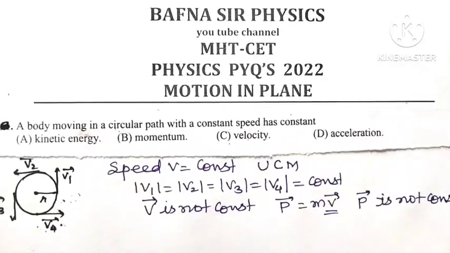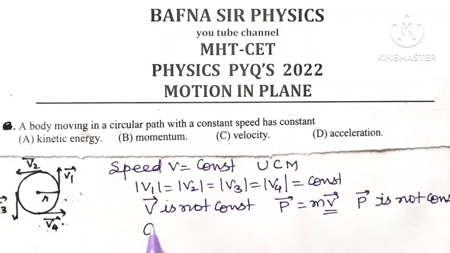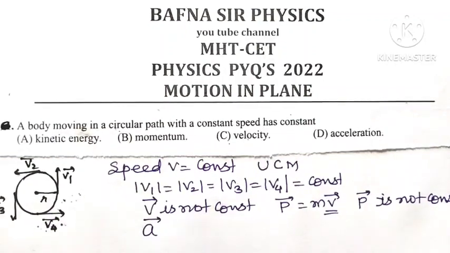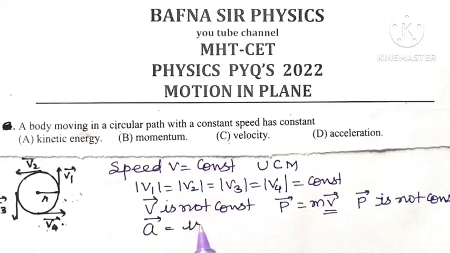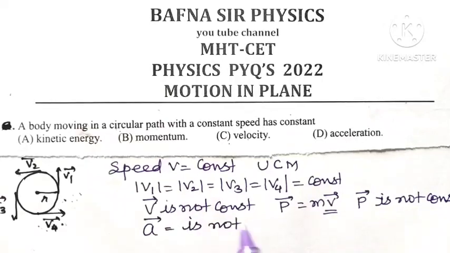Also, because the body is performing UCM, the direction of acceleration is continuously changing. So, acceleration is also not constant.